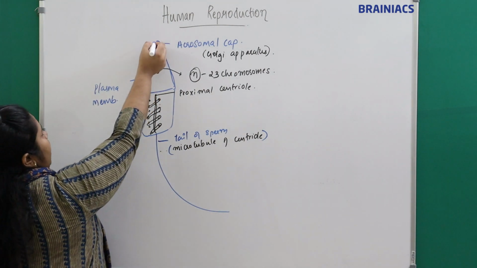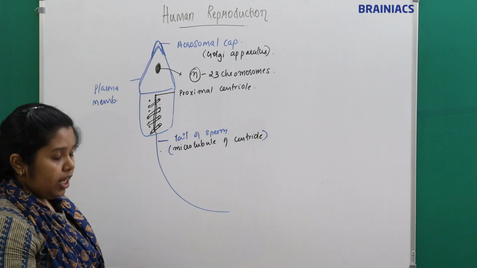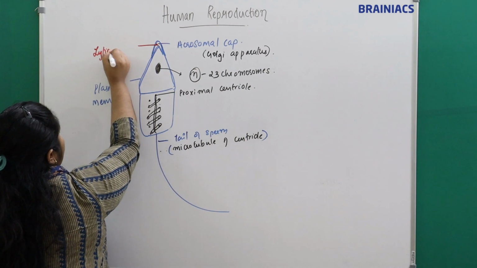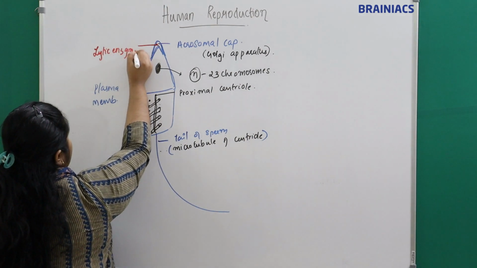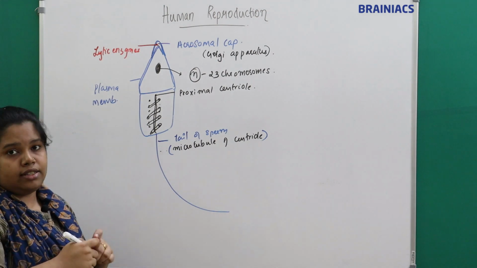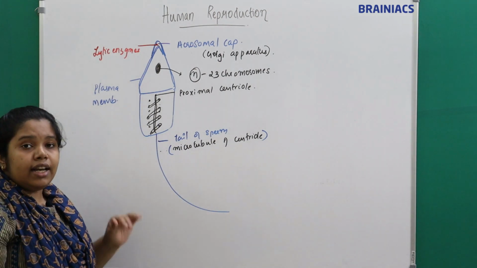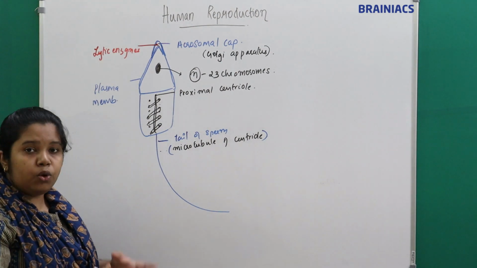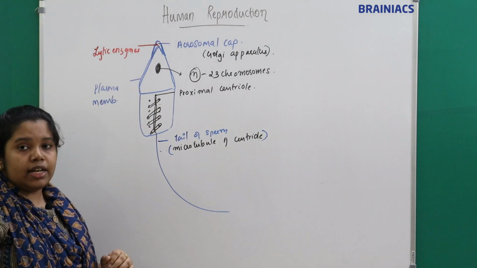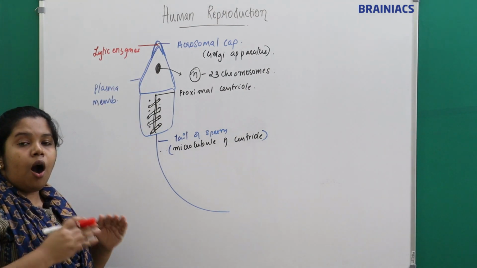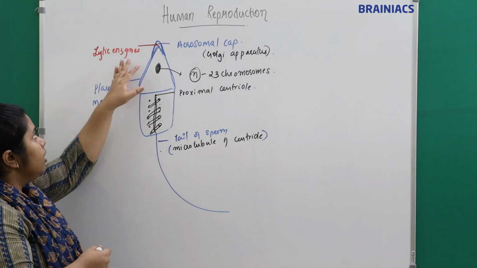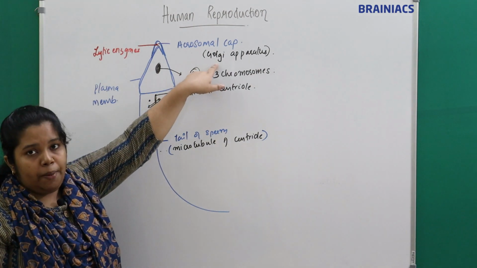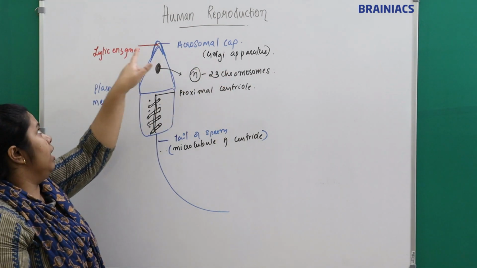So this is the acrosomal cap. What does this acrosomal cap contain? It contains the lytic enzymes, right? What is the function of this lytic enzyme? This lytic enzyme will help the sperm to penetrate the outer wall of the ovum. During the time of fertilization, the lytic enzymes will help the sperm to penetrate the ovum. Understand? The acrosomal cap is made up of Golgi apparatus, which contains the lytic enzyme.